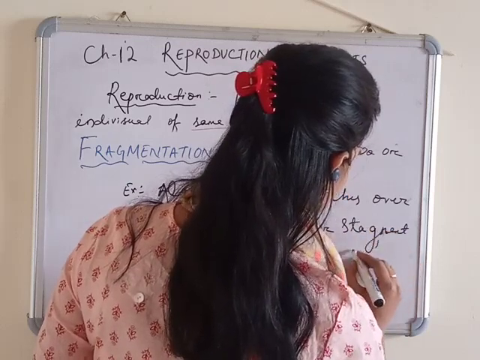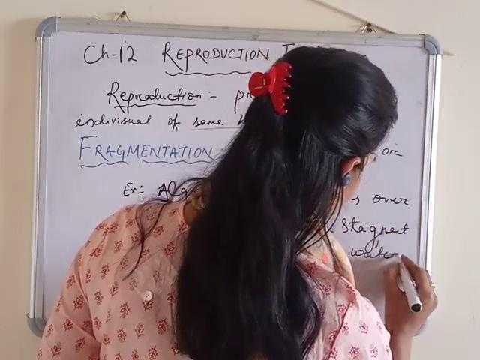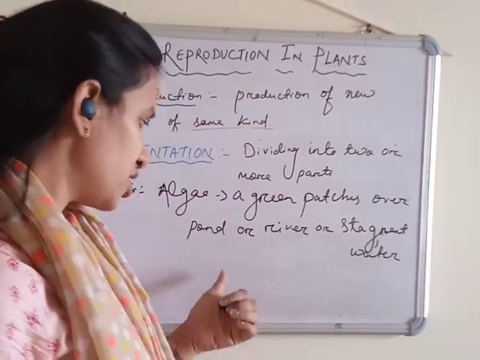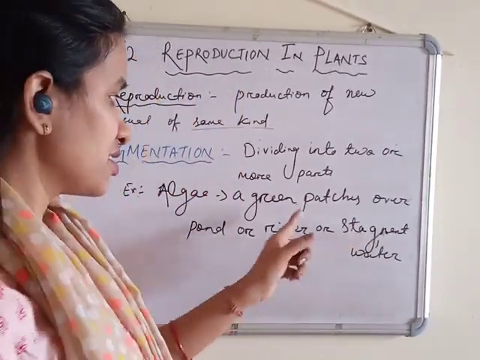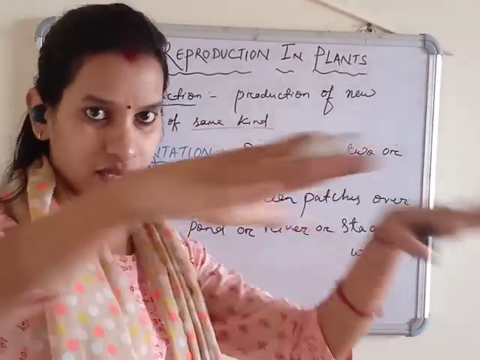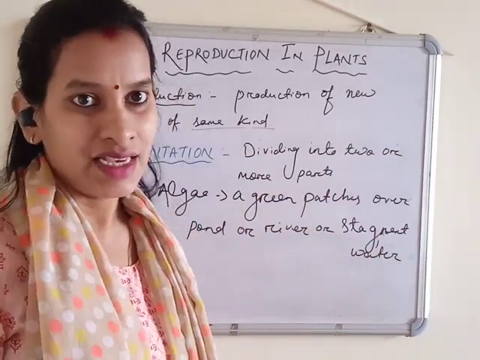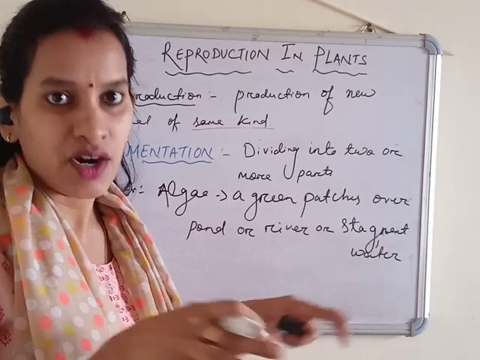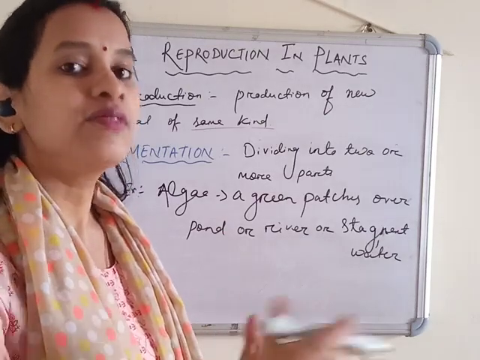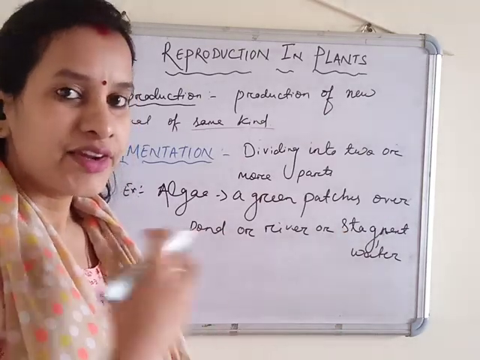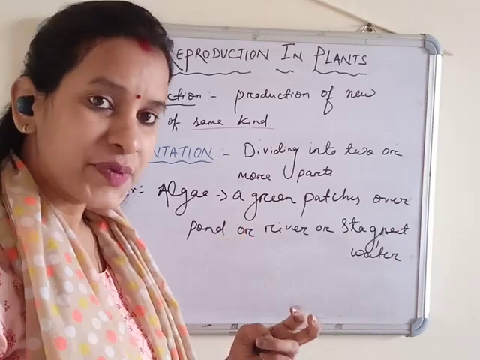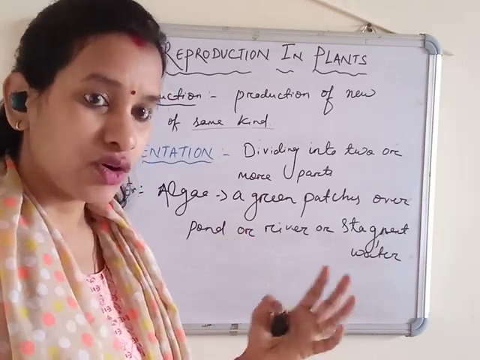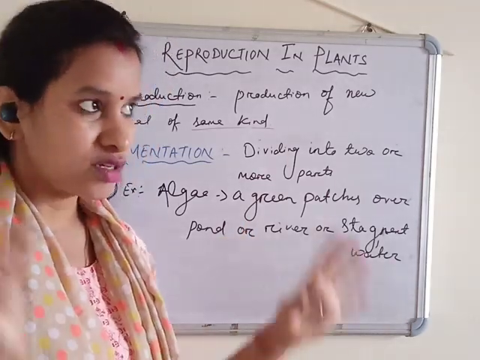Stagnant water. You might have seen the stored water, especially in ponds and stagnant water. We can see green patches over those water bodies, and they keep growing. If today you are seeing a little part of the green patches, next it becomes more. So they reproduce fast if they get all the food, nutrients from the water, sunlight, everything.